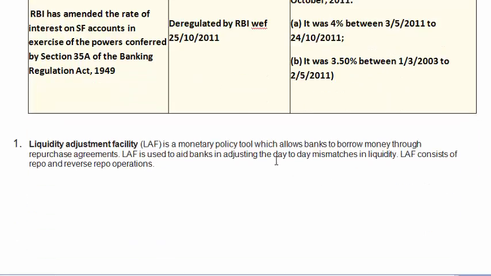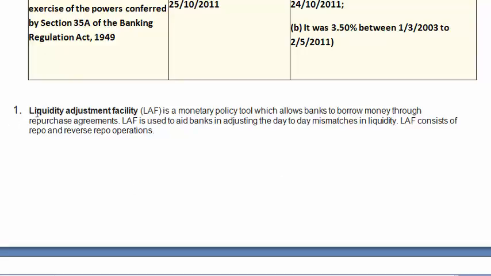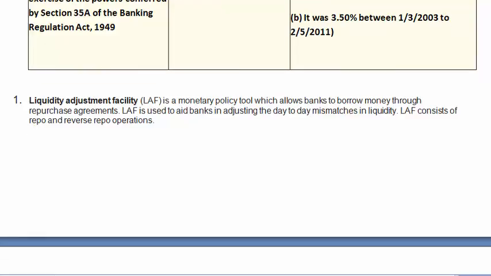You can read it. Now this is important. Here I will spend some time. Two words: liquidity adjustment facility. Now, liquidity adjustment facility is based on the amount of deposit a certain bank has with RBI. It can draw money from RBI. Okay. So LAF is a monetary policy which allows banks to borrow money through repurchase agreements, right? So an LAF is used to aid banks in adjusting the day-to-day mismatch in liquidity, right? So suppose a bank has deposited 100 crores, and according to the agreement, it can borrow 20 crores on a day-to-day basis from RBI, so that it can match its daily requirement of dispersing cash to people.